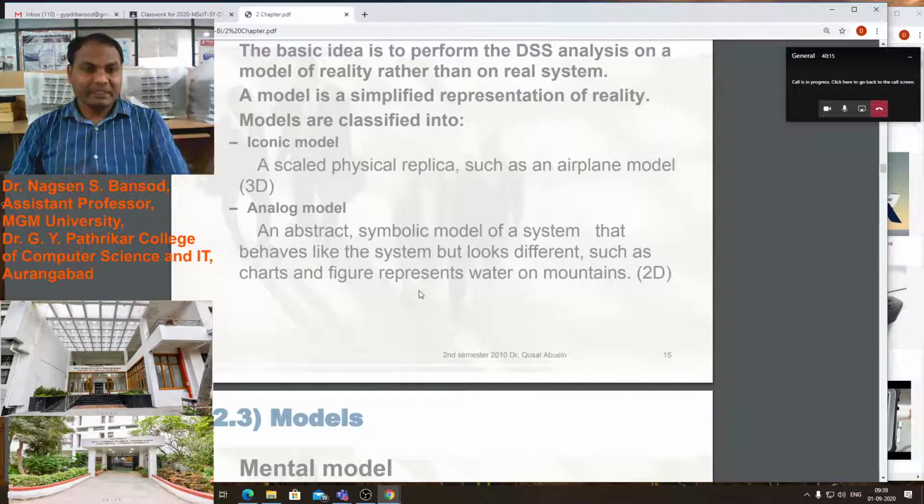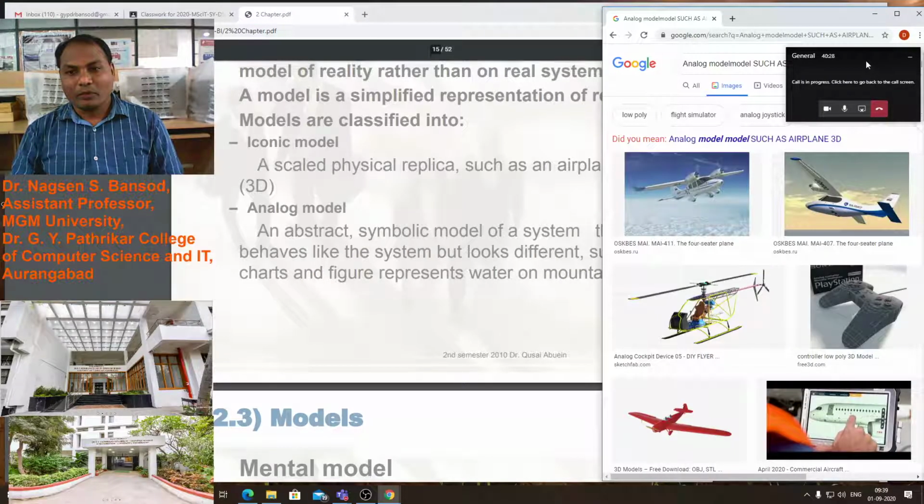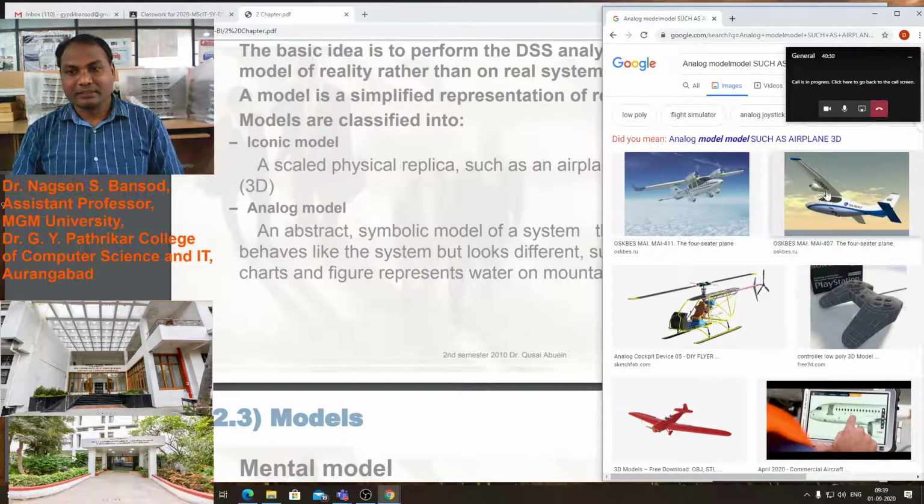Now you see the iconic model: a scale physical replica, such as a 3D aeroplane model. These are examples of the iconic model.